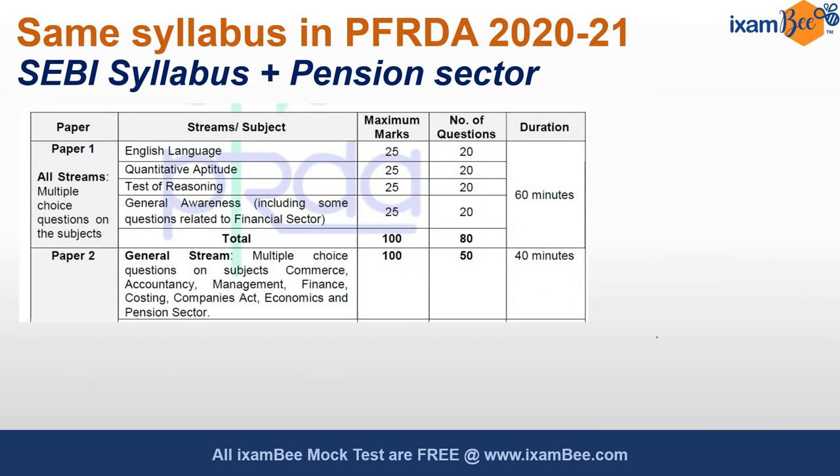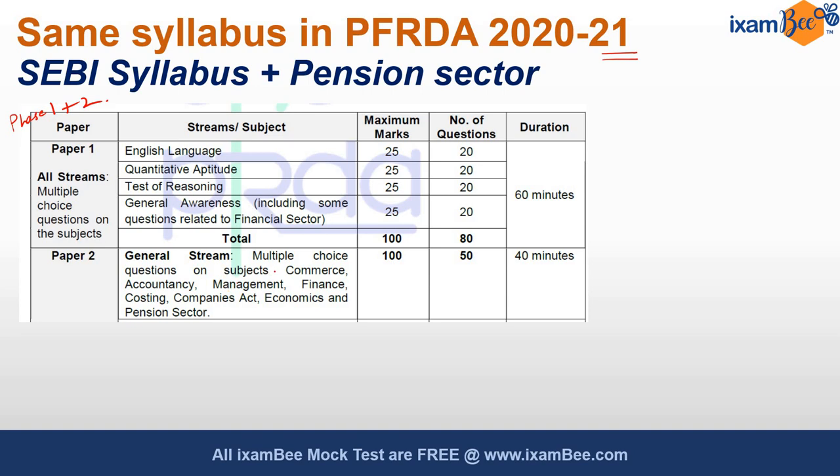Again, after NPS, even PFRDA this year in 2020-21, when they came out with vacancies, they have followed the exact same pattern, both ways, exam in phase 1 plus phase 2. In phase 1, the exact same pattern. So I have just shown the snapshot of the exam pattern for phase 1.